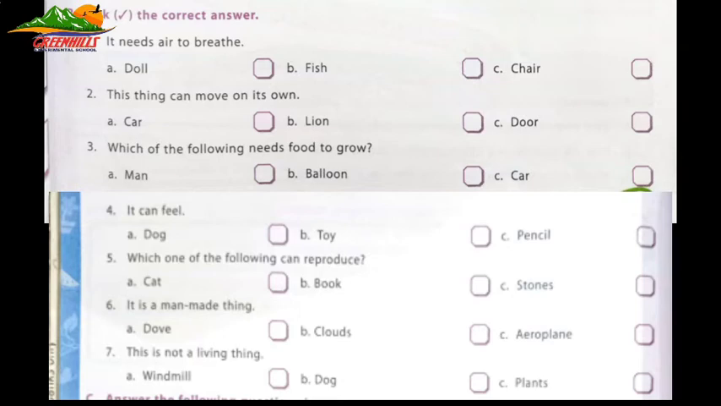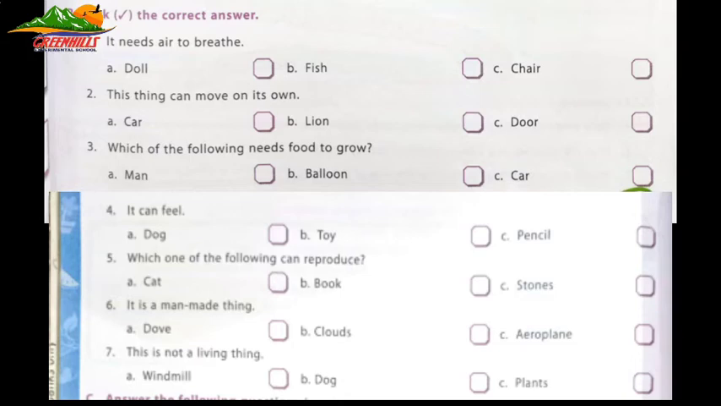Number 4: it can feel. Options are dog, toy, pencil. Number 5: which one of the following can reproduce? Options are cat, book, stools. Number 6: it is a man-made thing. Options are dove, clouds, aeroplane. Number 7: this is not a living thing. Options are windmill, dog, plants.